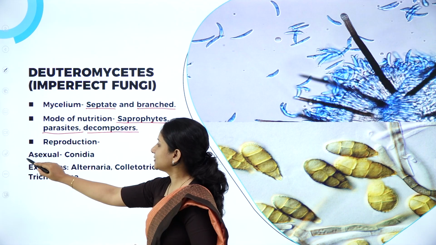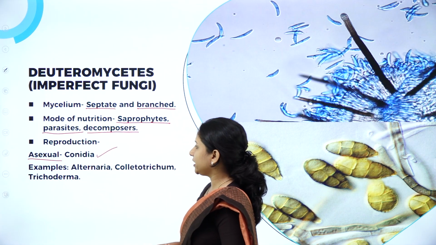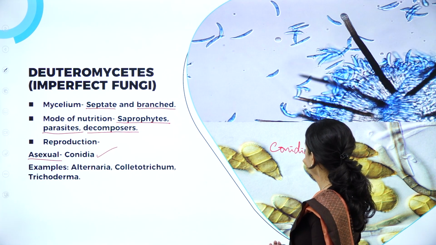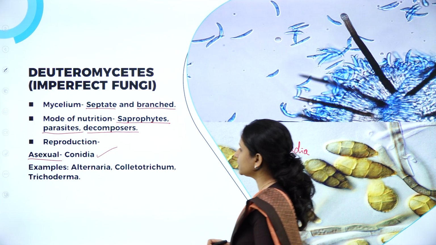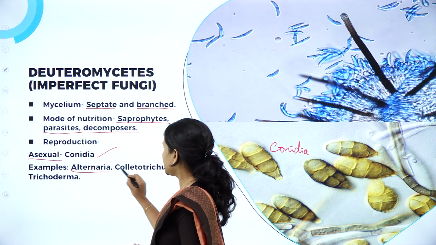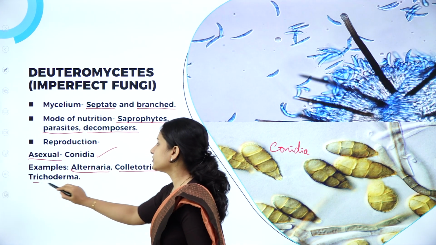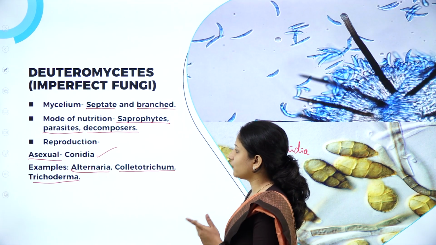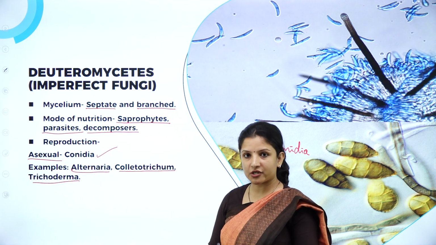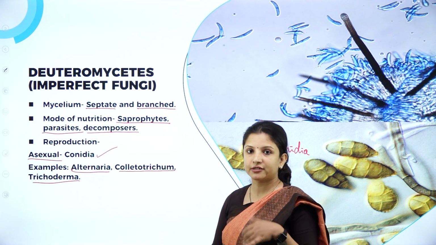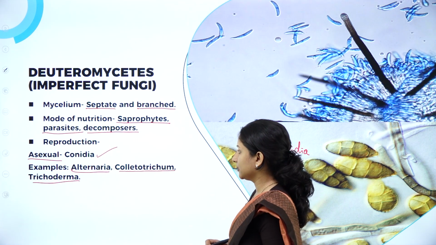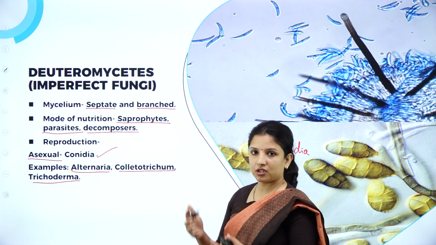Next, the reproduction is asexual by the formation of conidia. So here you can see conidia of Alternaria. Conidia are produced on conidiophores. Examples: Alternaria, Colletotrichum and Trichoderma. So this is about Deuteromycetes. They have only the asexual method of reproduction, where the conidia directly germinate to produce a new Deuteromycete again. So this was about this particular topic.